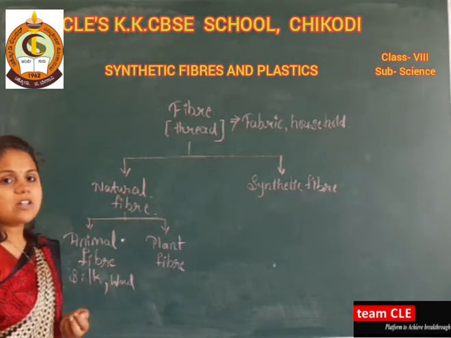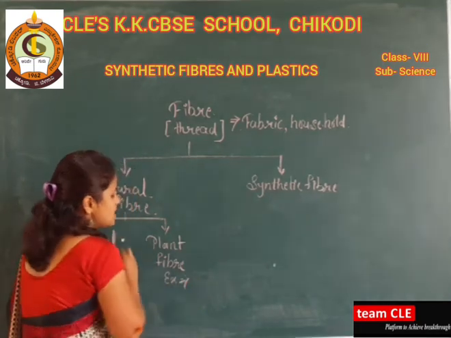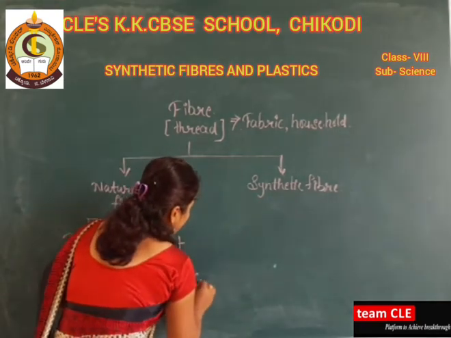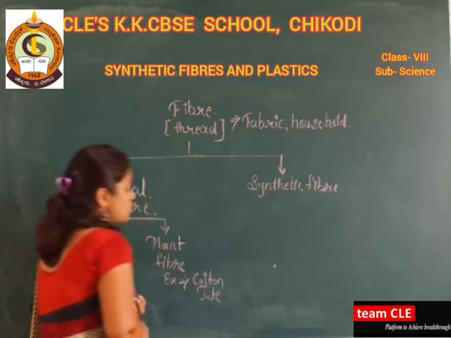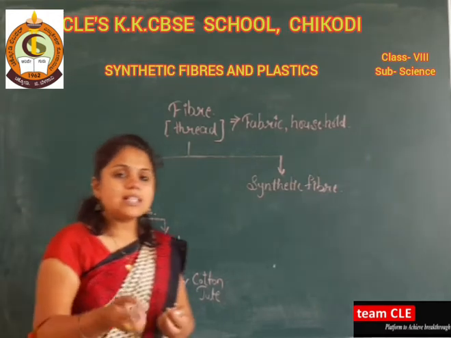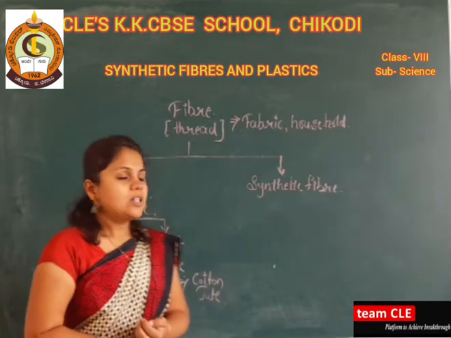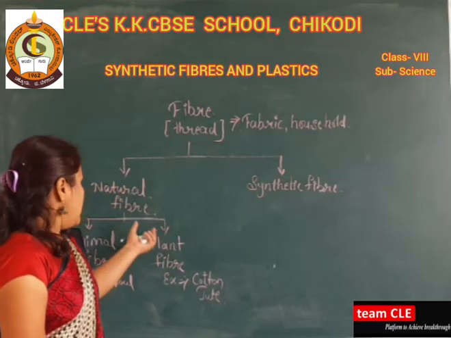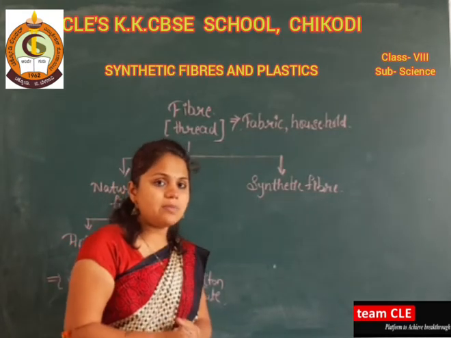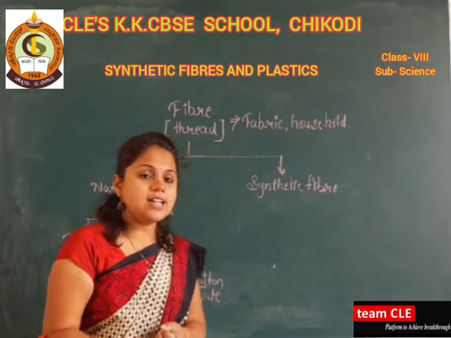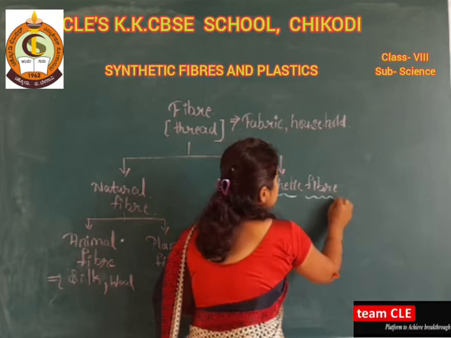What are the examples of plant fiber? The best example of plant fiber is cotton, or you can take jute. So, varieties of examples are there for animal fiber and plant fiber. Dear students, this is all you have studied in 7th standard. What is our next concept that we have to learn in 8th standard? That is the synthetic fiber.